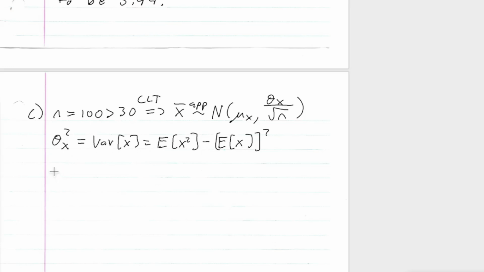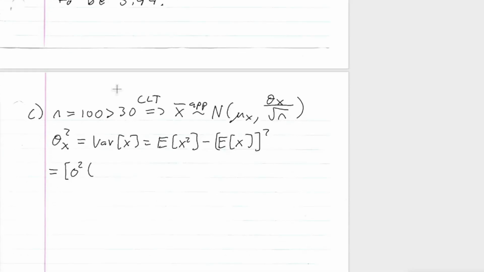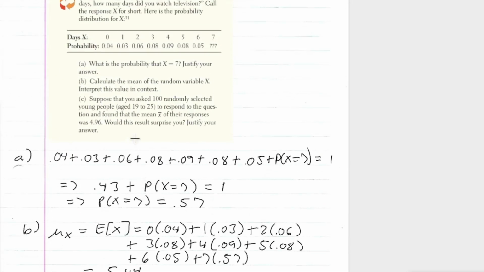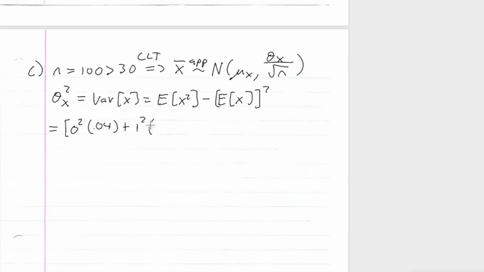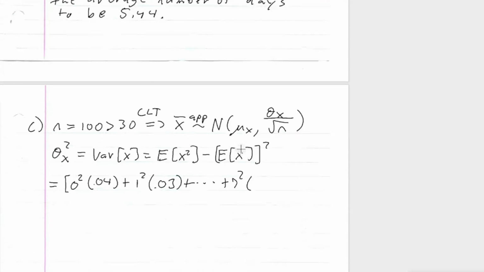Okay? So the expected value of x squared is going to be 0 squared times 0.04 plus 1 squared times 0.03, and so on, all the way to 7 squared times, oh yeah, it was 0.57.